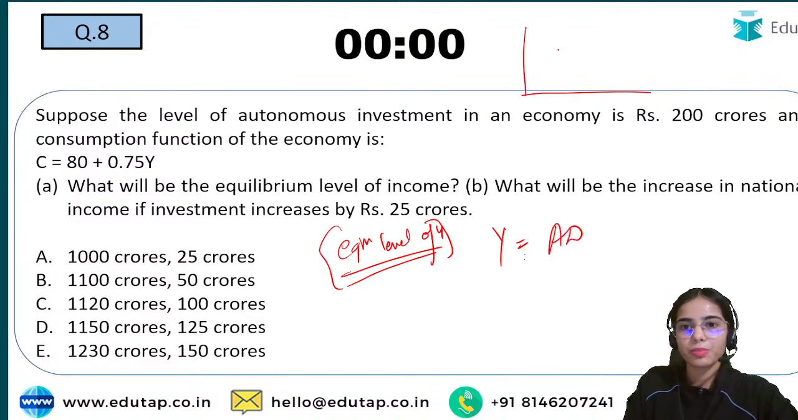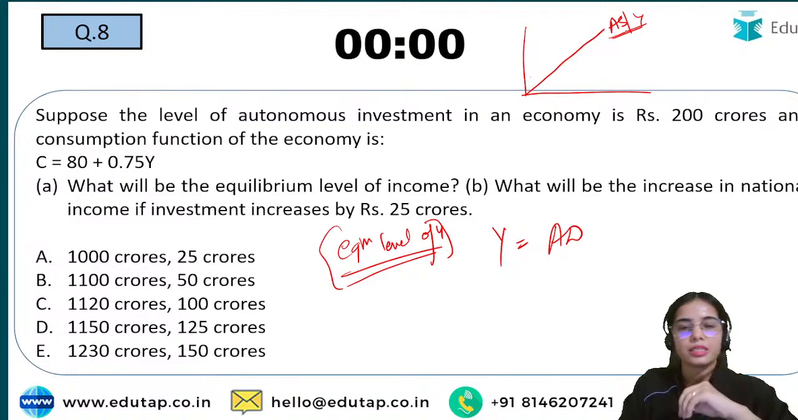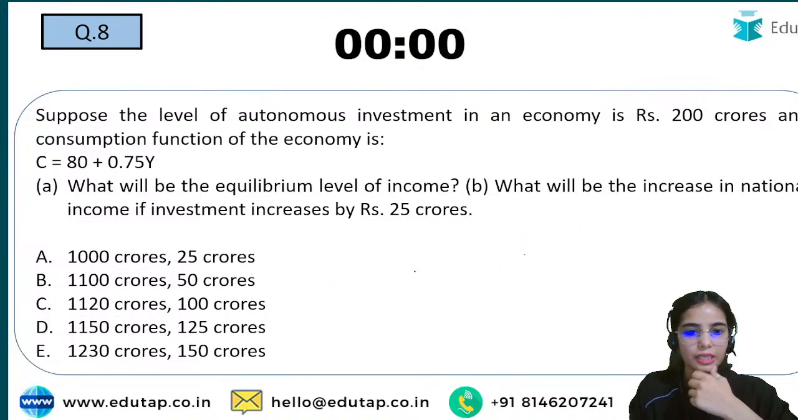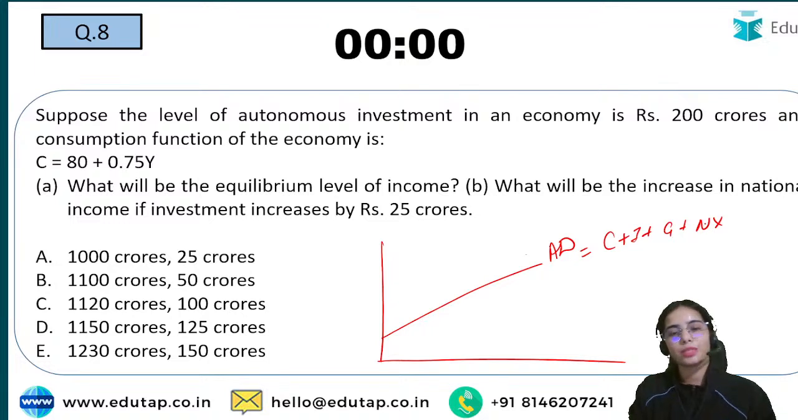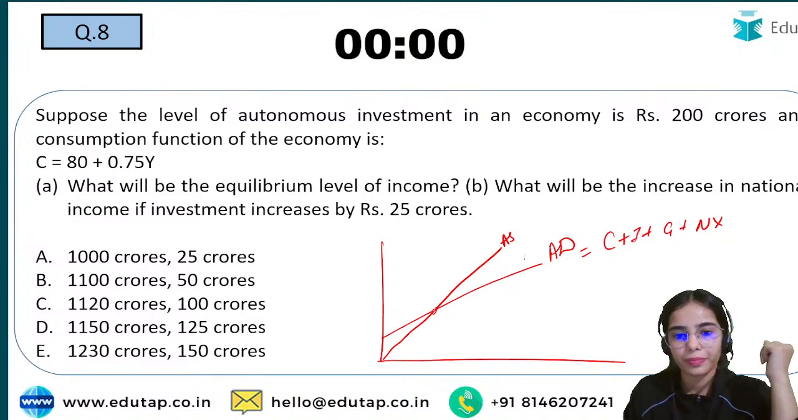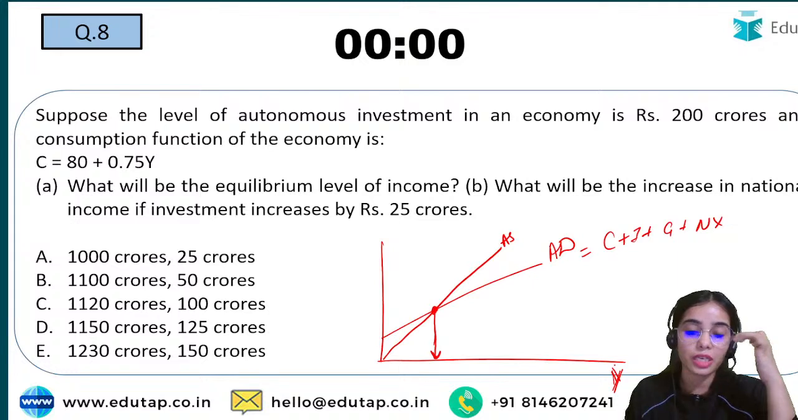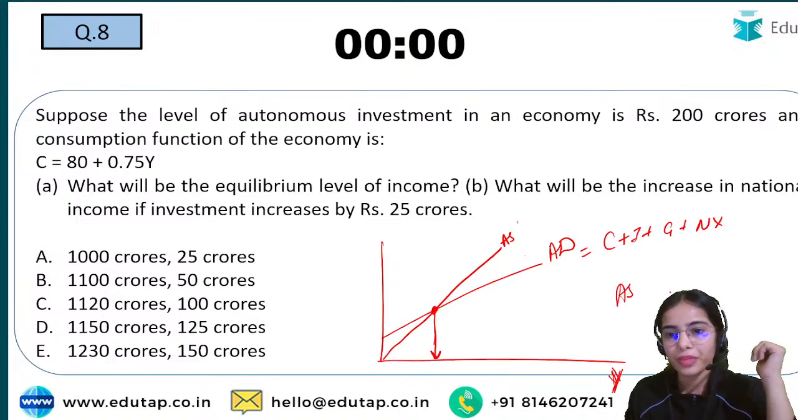At the equilibrium, as per Keynes, the aggregate supply, which is considered the income, is equal to your aggregate demand. Aggregate demand is equal to consumption plus investment plus government expenditure plus net exports. Now this is equal to your aggregate supply, and this is the equilibrium level of output that is being achieved. So that means your aggregate supply is equal to aggregate demand.